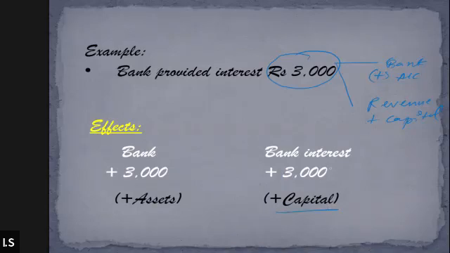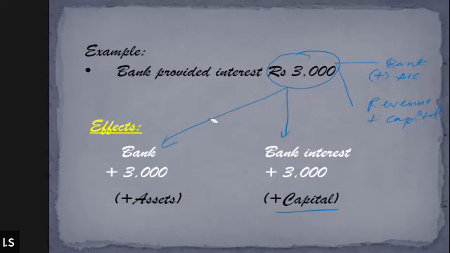Yes, sir. So you are confused about how it is affecting the bank balance and how it can affect the capital at the same time, right? No, basically we are just reflecting the effect of this business transaction in two different areas. What I'm trying to explain is that this will first of all increase the bank balance, and at the same time, from the owner's point of view, the owner's overall capital also increased by 3,000, because the business has generated a revenue of 3,000 by way of interest. So it is going to increase the amount of capital available in the business for the owner also.